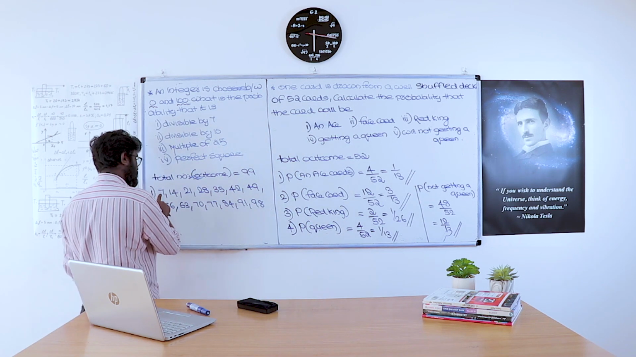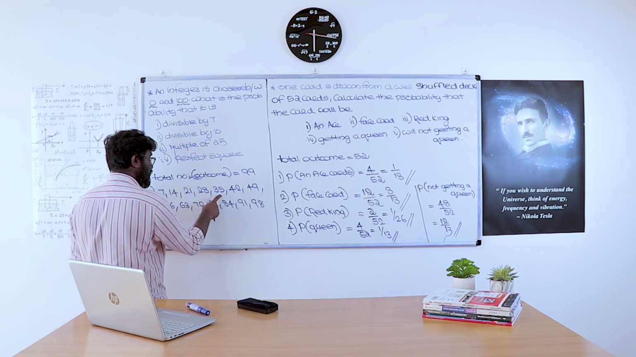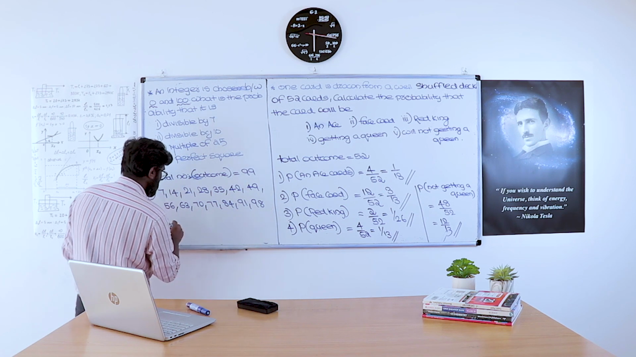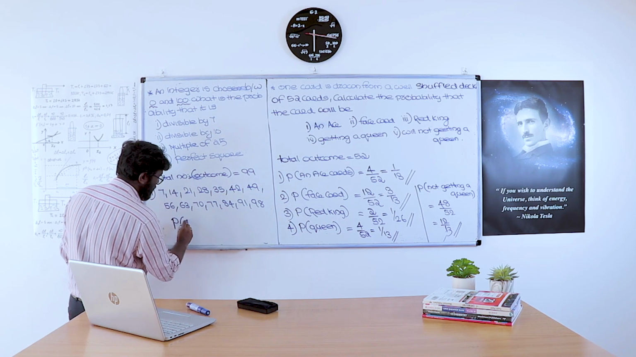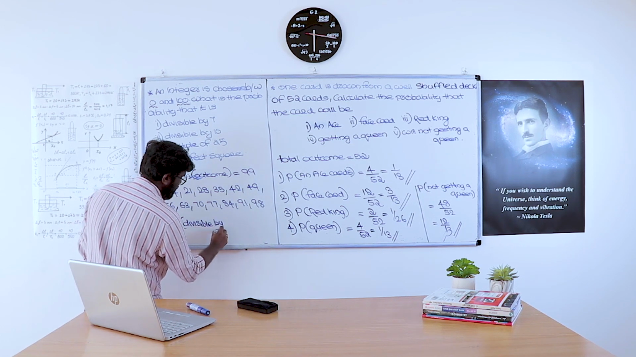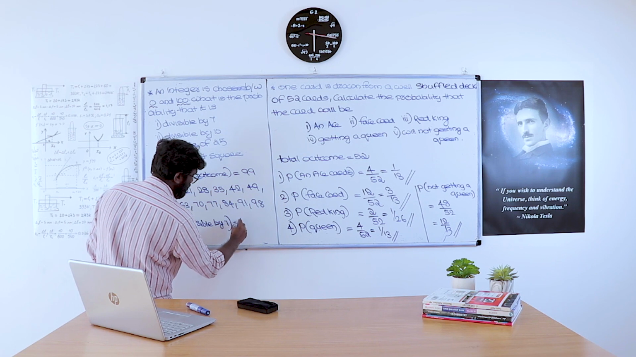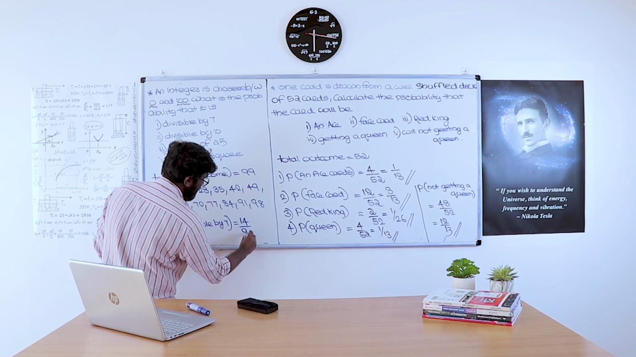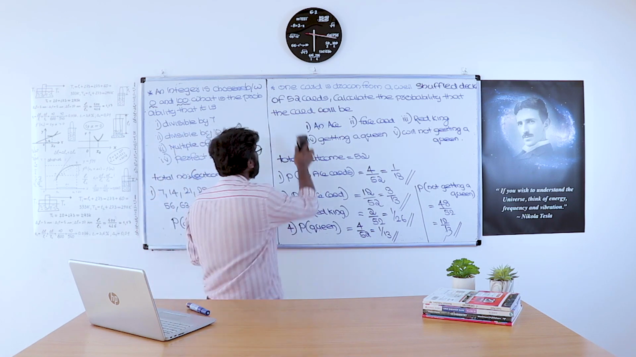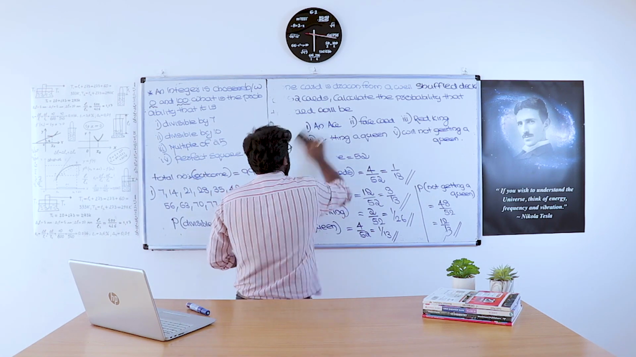So how many numbers are there? 1, 2, 3, 4, 5, 6, 7, 8, 9, 10, 11, 12, 13, 14. So the probability of getting a number divisible by 7 equals 14 by 99. First question is completed. Moving to the second question.